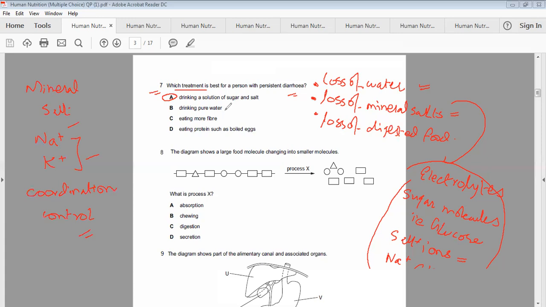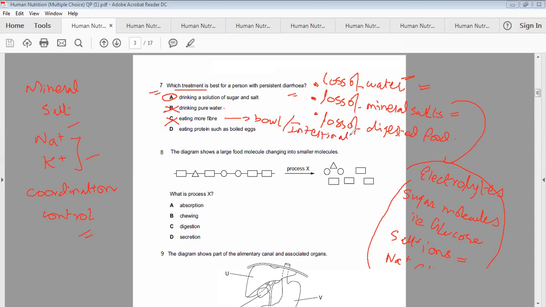Drinking of pure water, no. If we give only pure water, then it may replace the loss of water, but as far as sugar and salt are concerned, which are also in a very low amount inside the body of the person, water is not a good option. Only drinking pure water. Eating more fiber, no. Fiber increases the bowel or intestinal movement.